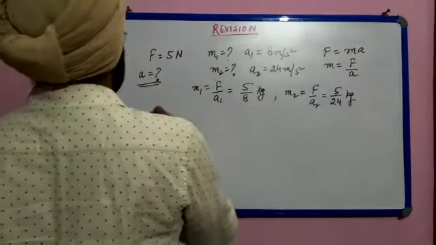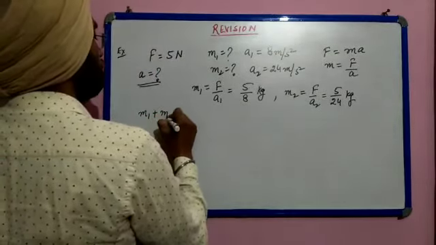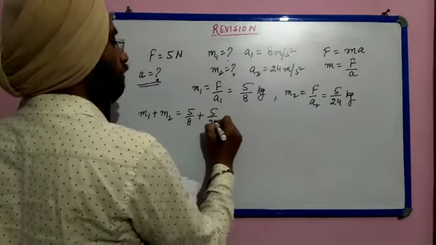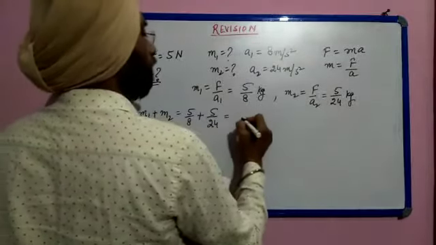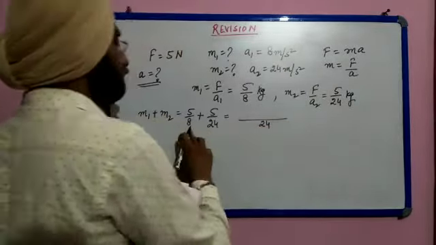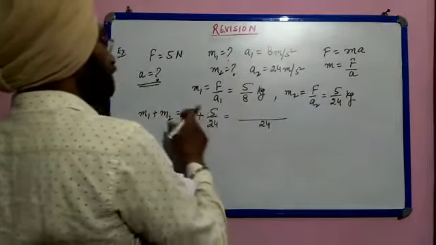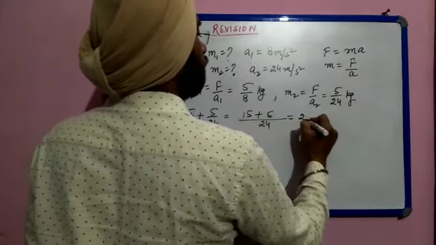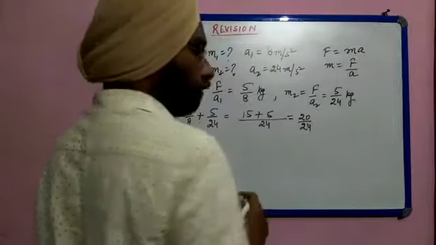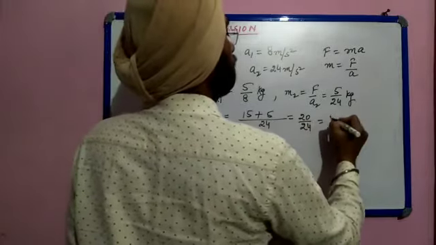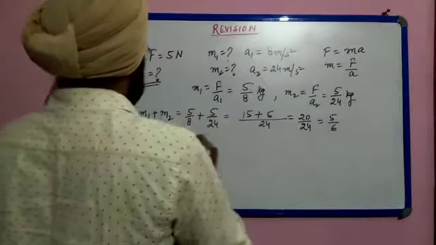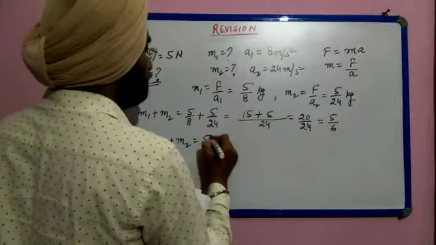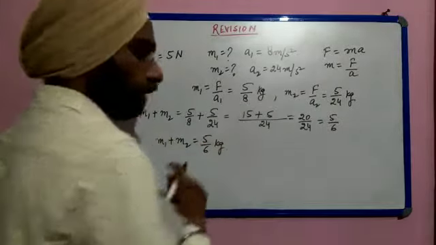Now combined mass becomes m1 plus m2, which becomes 5 by 8 plus 5 by 24. We will take LCM, 24 is the LCM. 8 3s are 24, 3 5s are 15, plus 24 1s are 5. It comes out to be 20 by 24. Now if we cut it by 4, 4 5s are 20, 4 6s are 24. So m1 plus m2 is equal to 5 by 6 kg. So this is the combined mass.